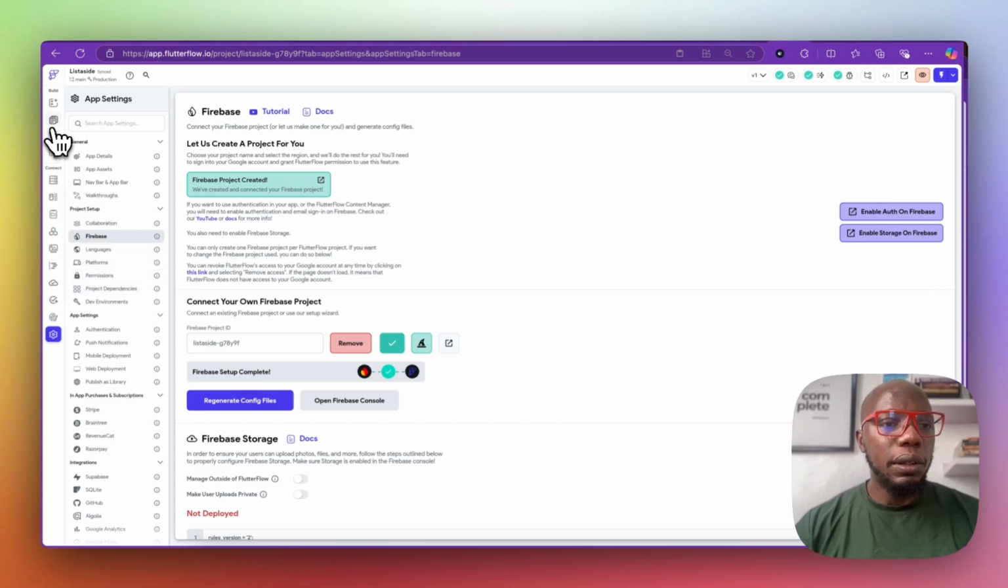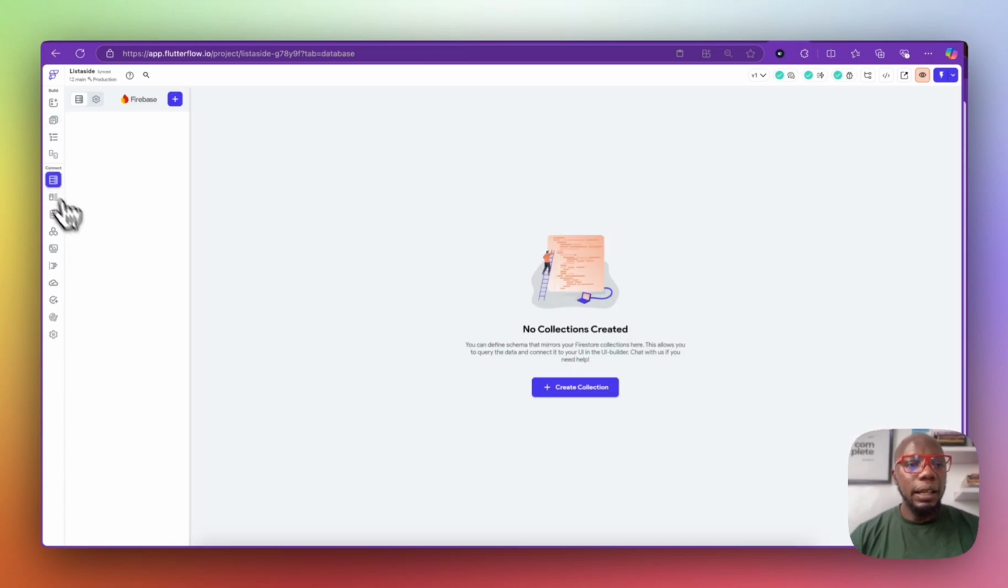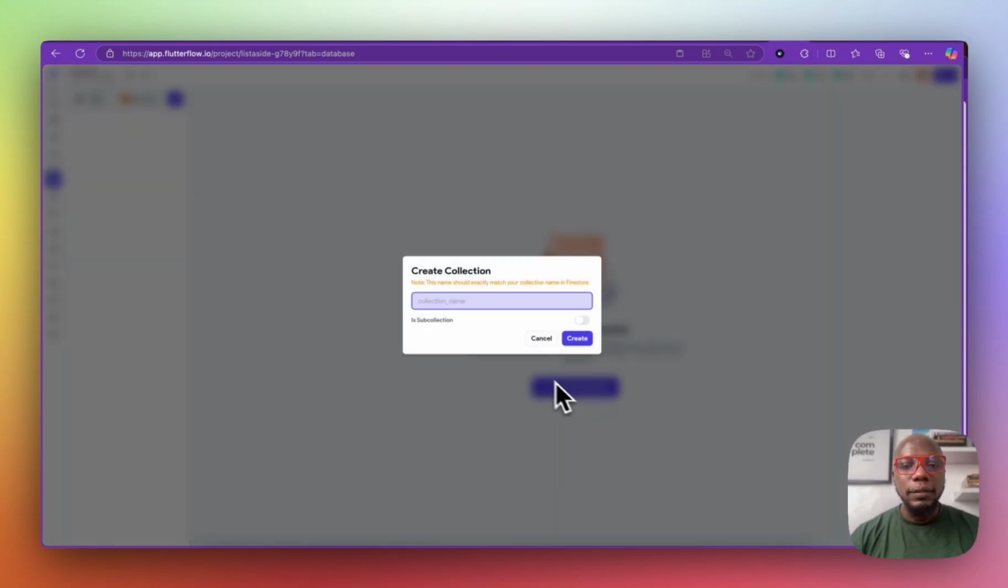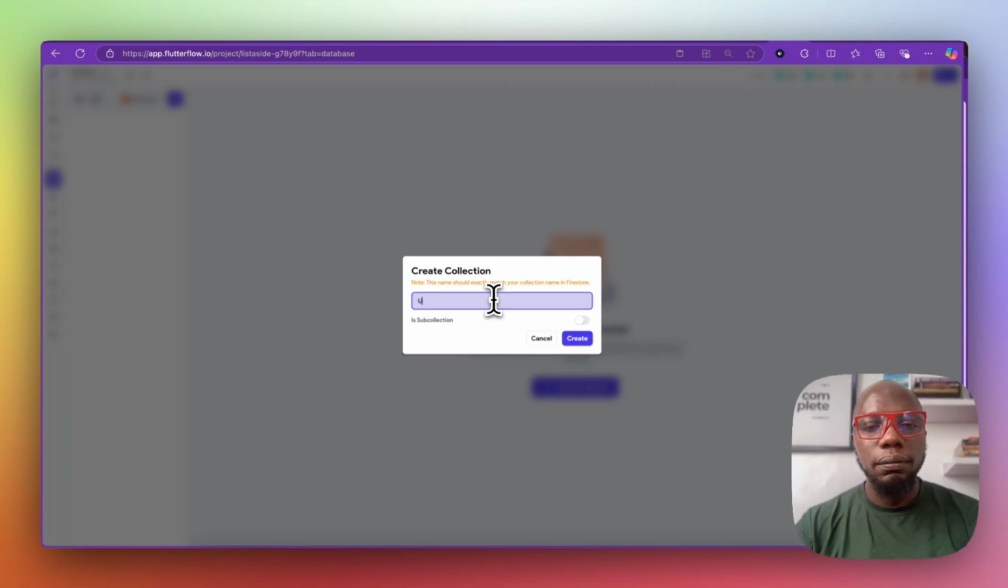So let's go to our project and click on our database, and we're going to create a collection. The first collection that you always create with FlutterFlow is always called users. Yeah, users collection. There are a few things that you should know. You're either going to be doing the camel case like users collection, or you're going to be doing users underscore collection.